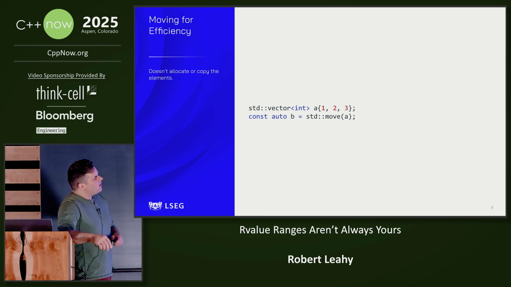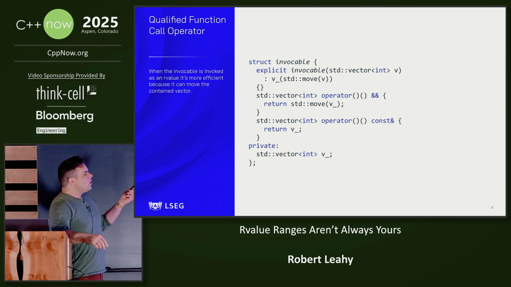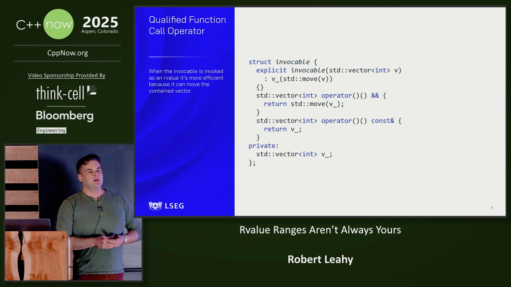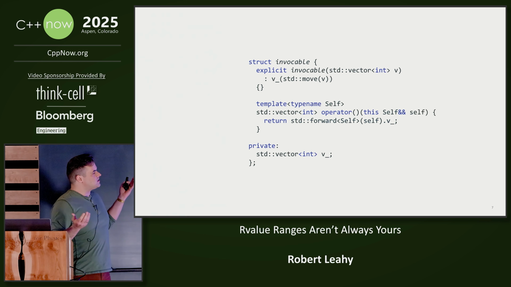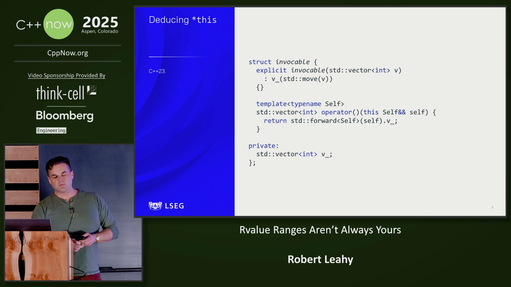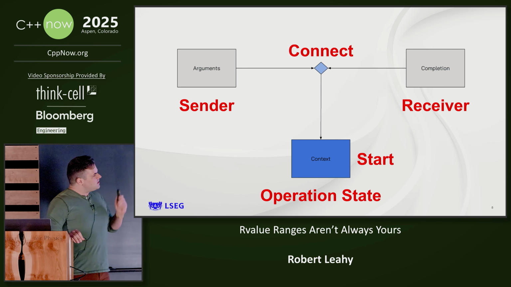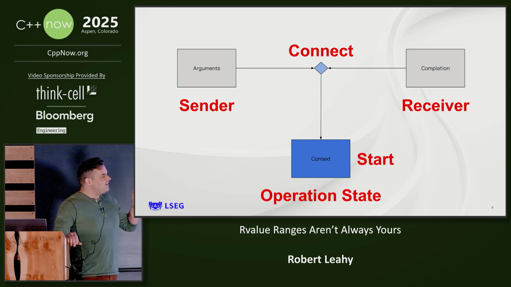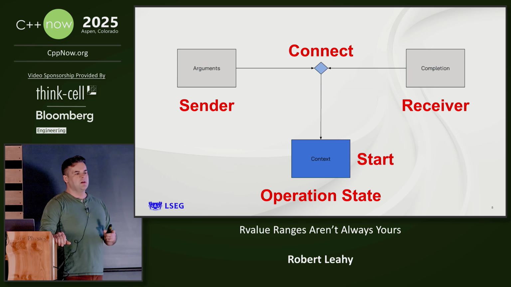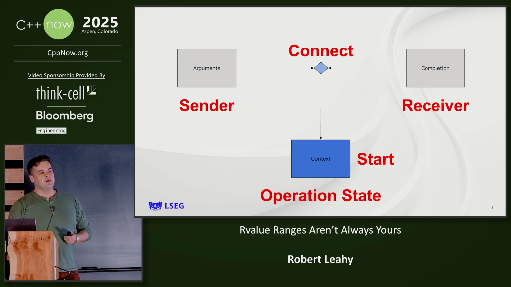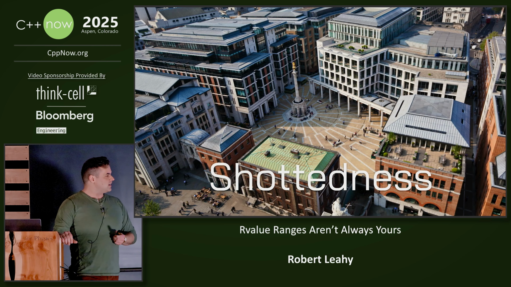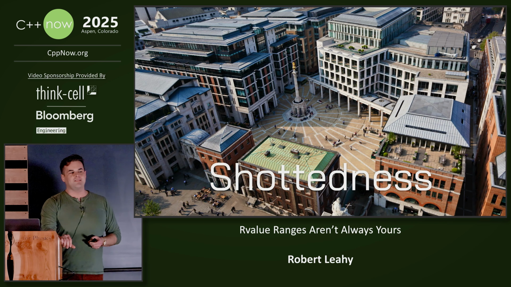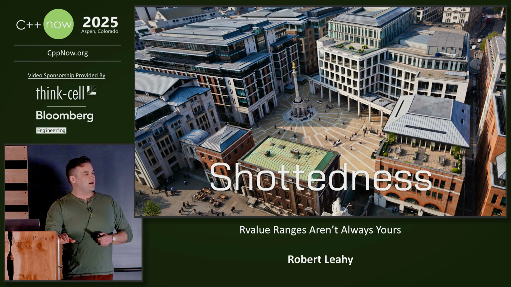Ref qualification, of course, isn't just important here. We can also apply it to, for example, invoking an invocable. But of course, no one would write this code anymore since C++23 has shipped. Nonetheless, as we move into the asynchronous domain and we get the asynchronous analog of a synchronous function, this analysis also applies. It applies in the form of something I described in my talk yesterday as shottedness, whether or not you need to connect a sender as an R value or an L value.